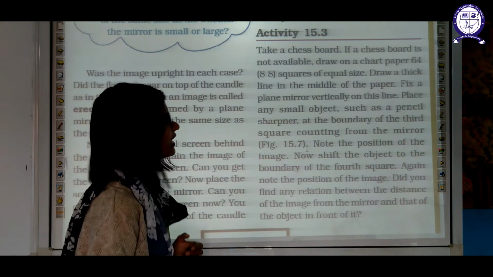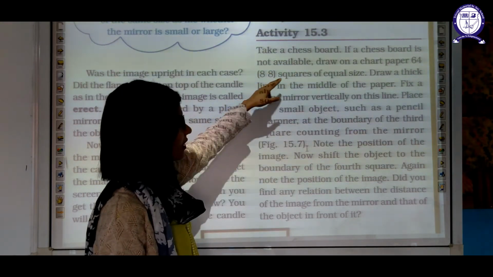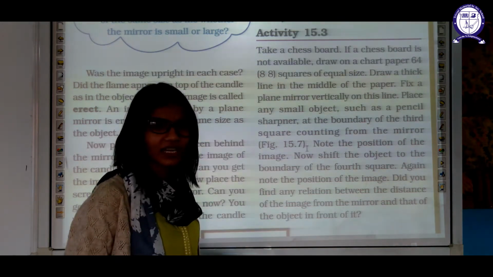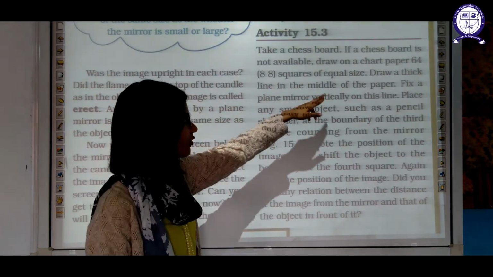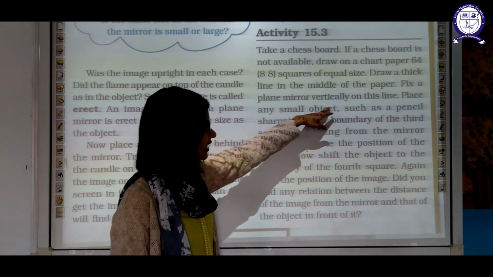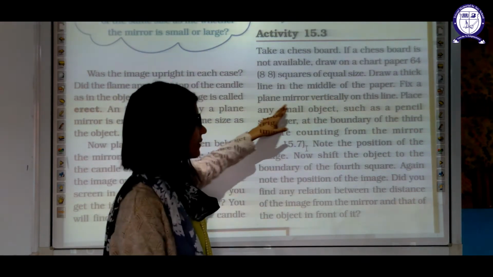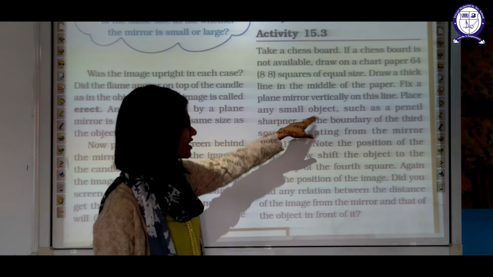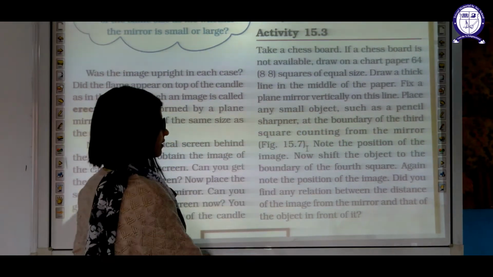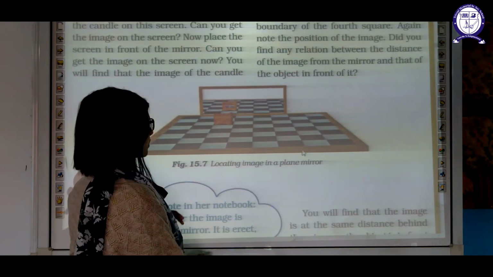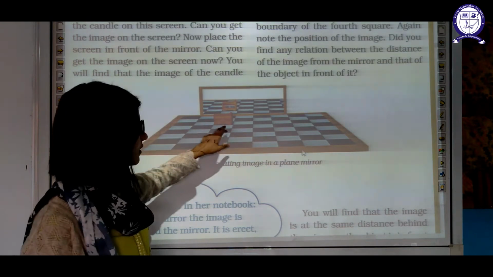Now let us do another activity. For that you have to take one chessboard. If the chessboard is not available, you can draw a similar kind of thing on chart paper. Now draw a thick line in the middle of the paper. Fix a plane mirror vertically to this line. Place any small object such as a pencil or sharpener at the boundary of the third square counting from the mirror. Figure 17.2. You have to place the object on the third box.